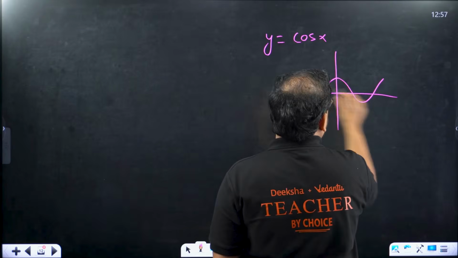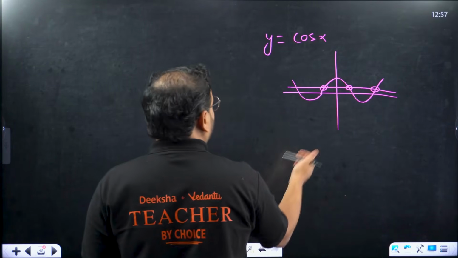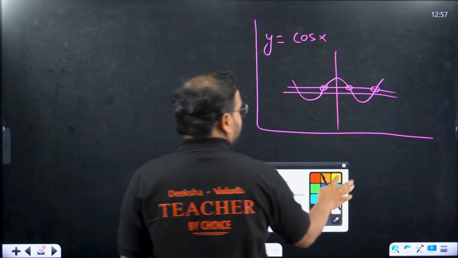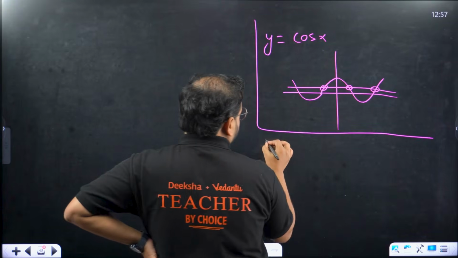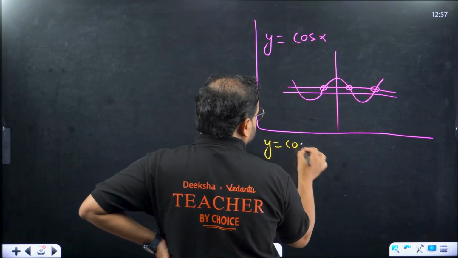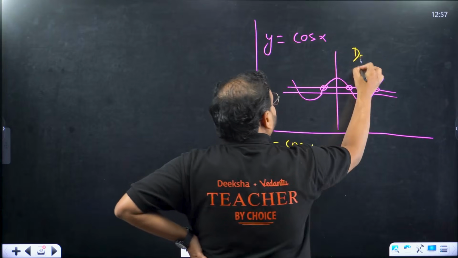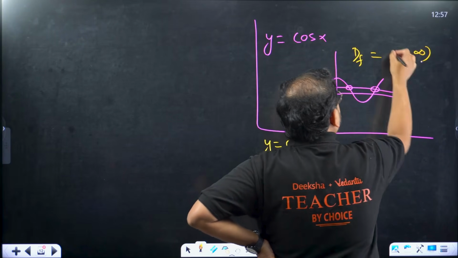Like, if you keep going on like this, you'll have not bijective. So what are you going to do? Create a restriction, guys. And how do you create a restriction? Check here. So y equals cos x. You will restrict the domain now. What's the domain over here? Again, minus infinity to plus infinity. For cos x also the same.